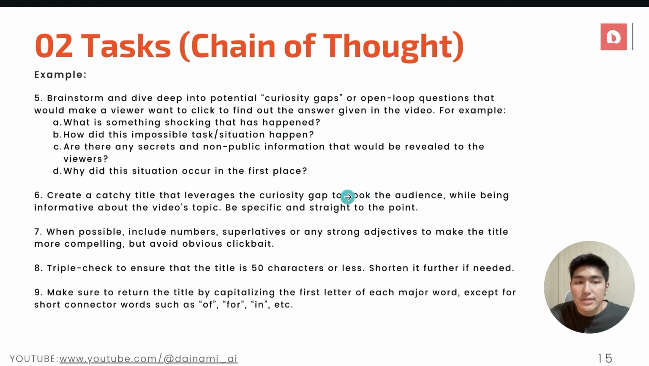Following that, you can also take a look at the rest of the example. I do tell it to continue, such as doing things such as brainstorming, diving deep into potential curiosity gaps or open loop questions, and other options such as including numbers or any strong adjectives. Triple check to make sure the title is 50 characters or less, and make sure to return the title by capitalizing the first letter of each major word, except for short connectors such as of, for, in, etc. And this is mainly what the AI would actually be doing for you when you interact with it.